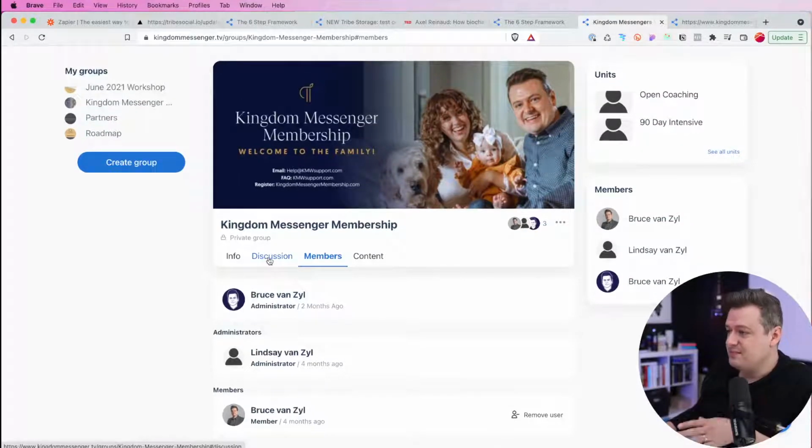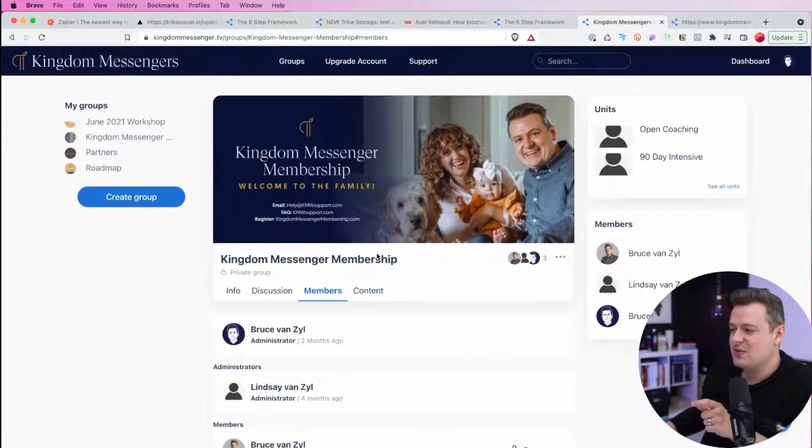The other thing that will happen is if there are members that need to be approved, you'll get a red dot here with a number on it. So let's say there are 6 new users, you'll see a red dot with the number 6 in it next to the members group here. So if you're just coming to this group, you can quickly see that there are members requiring approval. So that's just making it a little bit more obvious. We've got lots of cool plans to do some notifications down the road, but that was just a little touch that makes it more obvious if there are people that need to get approved.